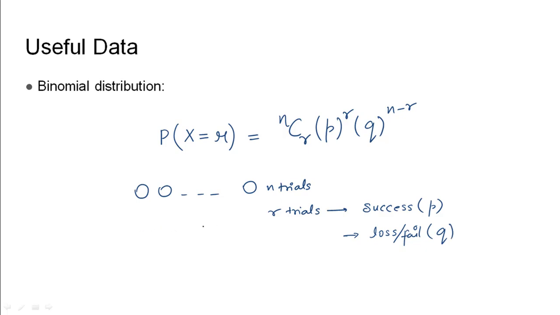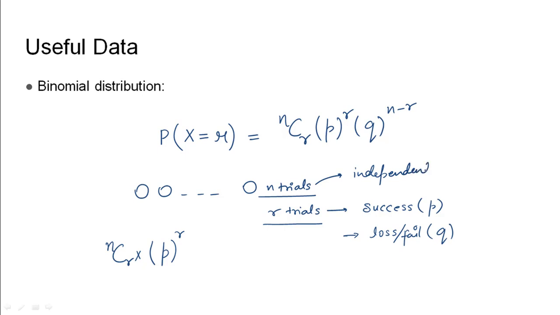So first we need to select any r trials from these n trials. Using the principle of combination, we can select nCr, that is any r trials from these n trials. We multiply this with the success rate, that is P, and P is happening for r times. We want the success P to happen for r trials, so P raised to the power r, as all these trials should be independent of one another.